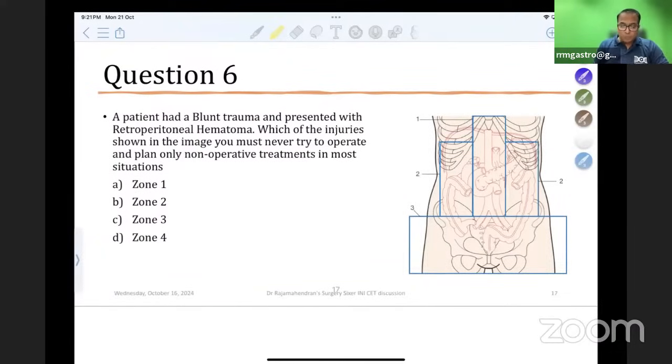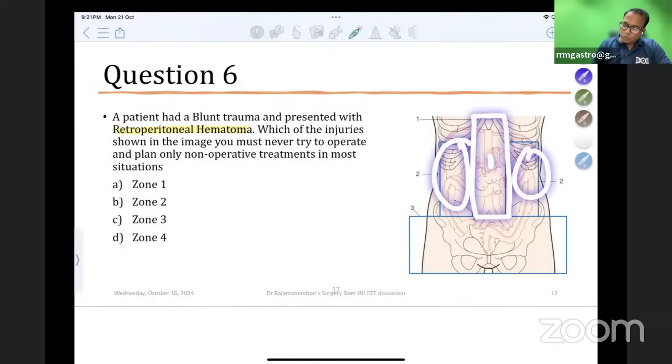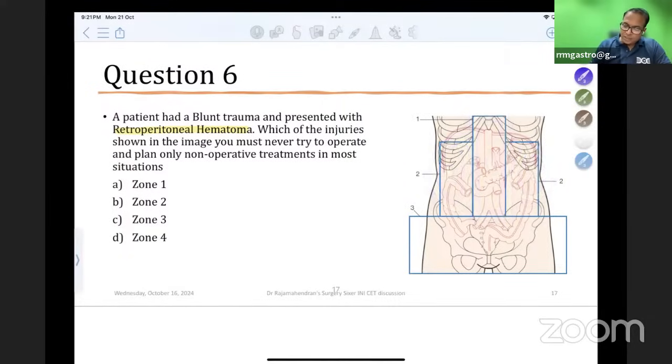So the next question is related to retroperitoneal hematoma. A patient had a blunt trauma and presented with a retroperitoneal hematoma. Which of the injuries shown in the image must you never try to operate? Please understand the image shown here. This is zone 1, this is zone 2. Zone 1 is the zone involving aorta and IVC. Zone 2 is renal hematomas. Zone 3 is pelvic hematoma, injury of pelvic blood vessels. So this point you should not forget. And zone 4 is retrohepatic IVC.